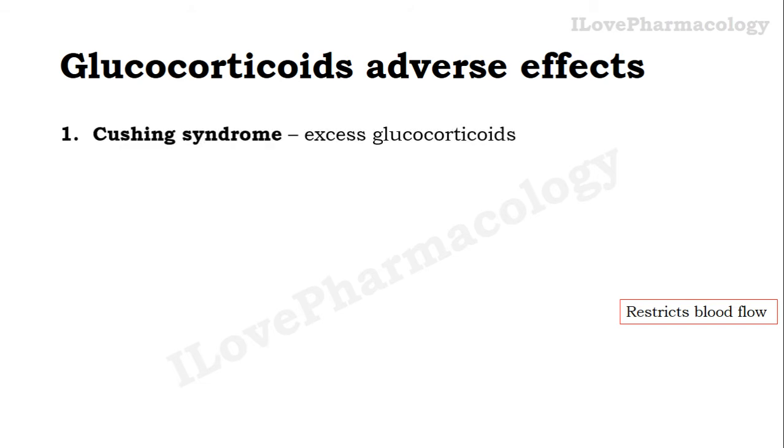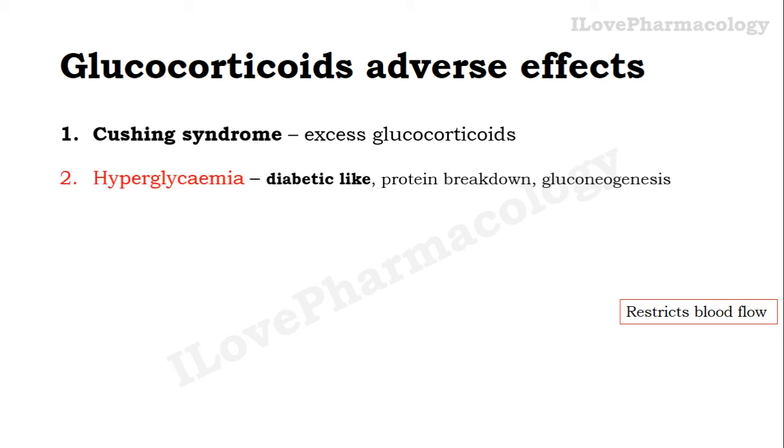Coming to the adverse effects in brief, as we saw in the previous slide, you will be able to identify all the Cushing syndrome signs and symptoms due to the excess of glucocorticoids. It can lead to hyperglycemia and create a diabetic-like condition, so in susceptible individuals diabetes can be induced. It is mainly due to gluconeogenesis: once there is protein breakdown, the amino acids formed are diverted towards gluconeogenesis, thereby increasing the blood glucose level.